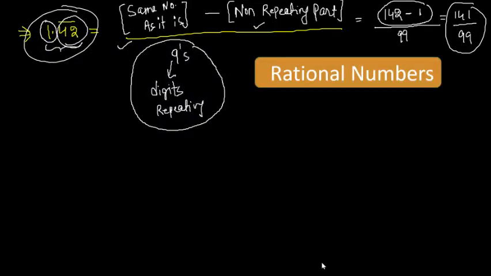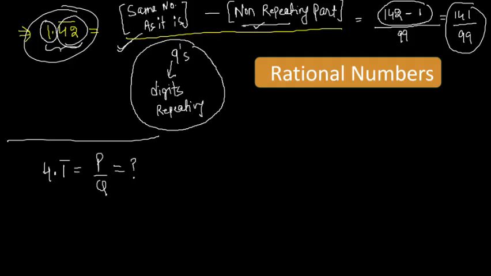सो कैन यू सॉल्व this number now? 4.1 bar. Convert this into a ratio. Quickly tell me what is the answer. I hope everyone knows the shortcut. The same number as it is minus non-repeating part and divide by number of nines as many as digits are repeating. जितनों पे बार लगा है उतने नाइन्स. फटाफट से आंसर बता दो.